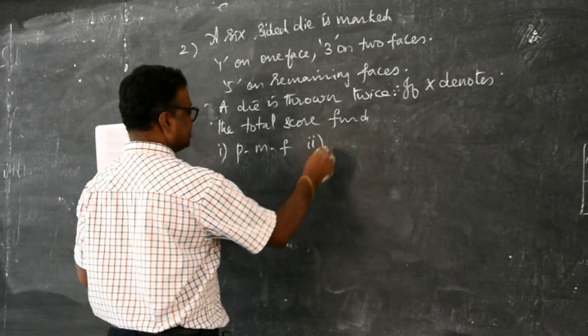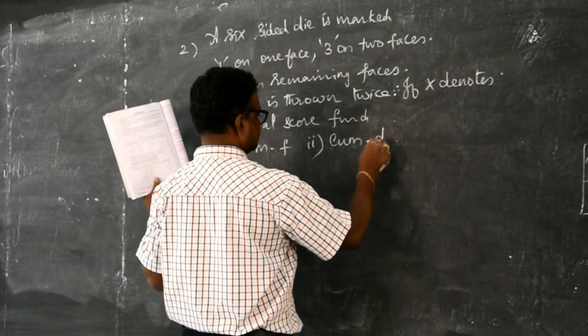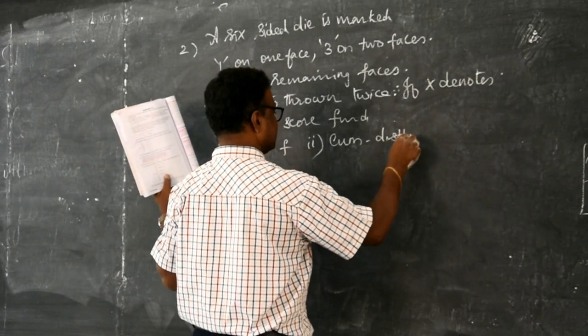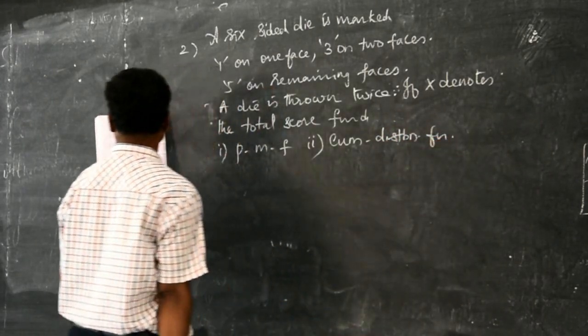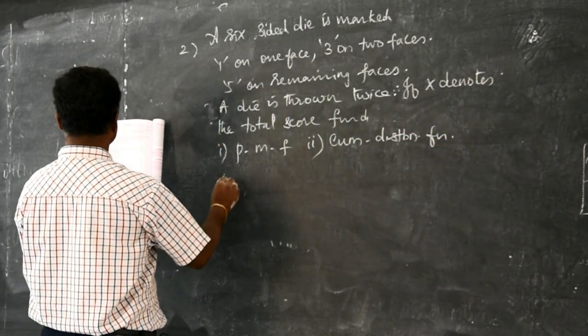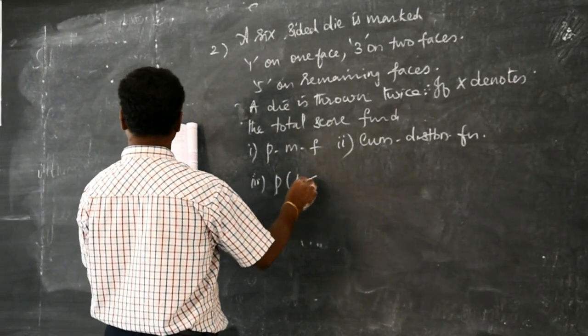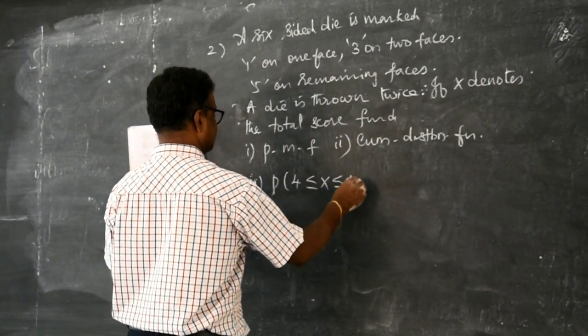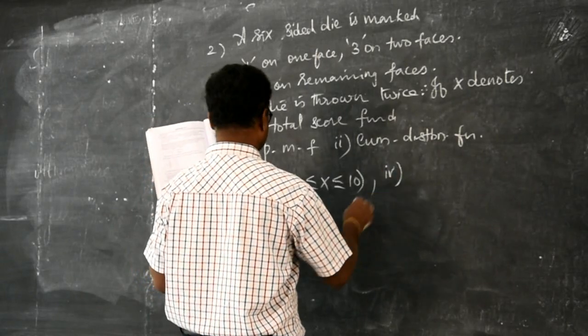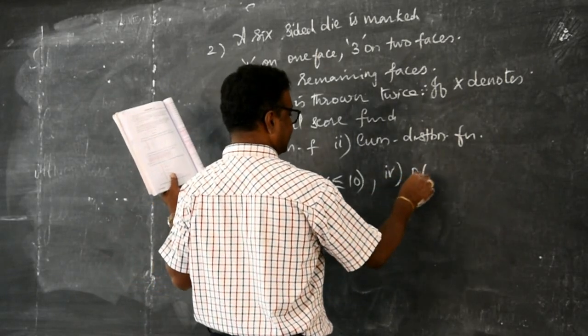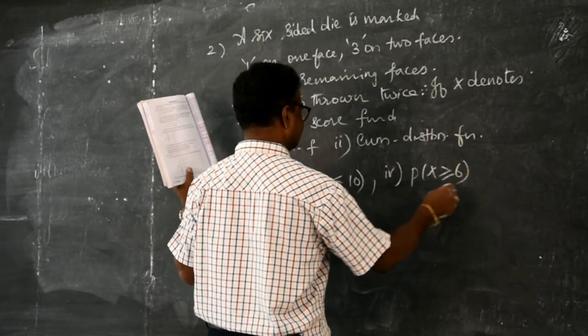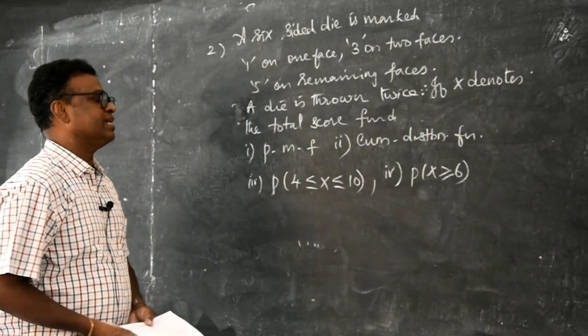Second question, they are asking for the cumulative distribution function. And then the third question is P of 4 less than or equal to X less than or equal to 10. And then the fourth one, P of X greater than or equal to 6. These are the particular probabilities they are also asking.